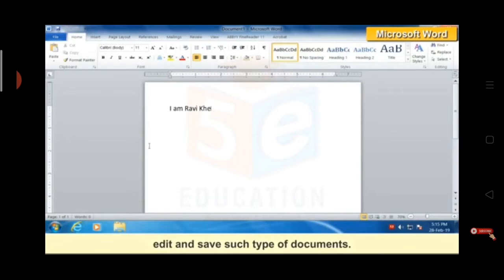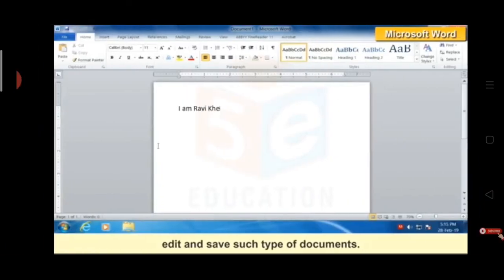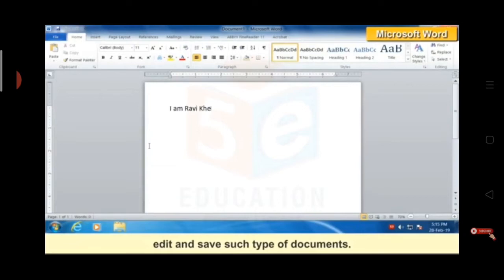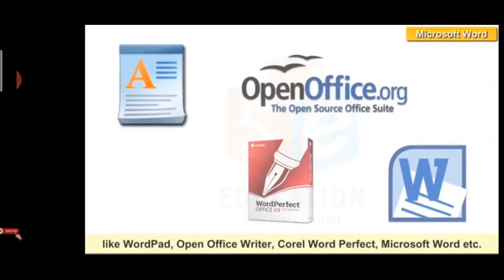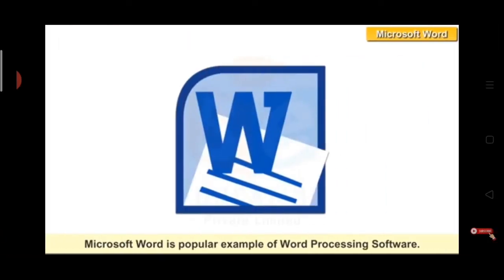Okay, so what is word processing software? Word processing software allows the user to create, edit and save documents. Microsoft Word is a popular example of word processing software. We generally use Microsoft Word to make a professional looking document.